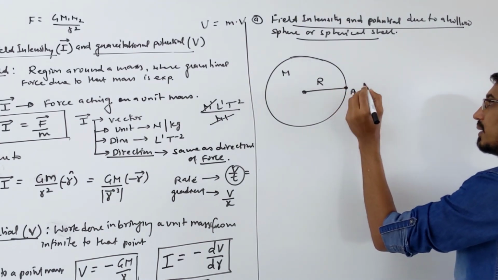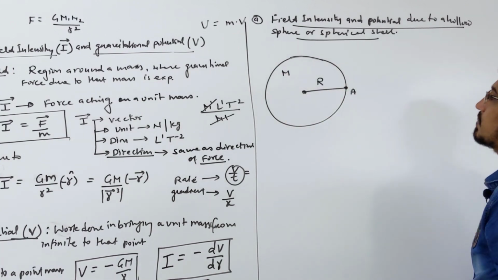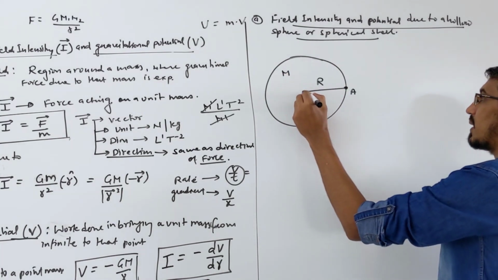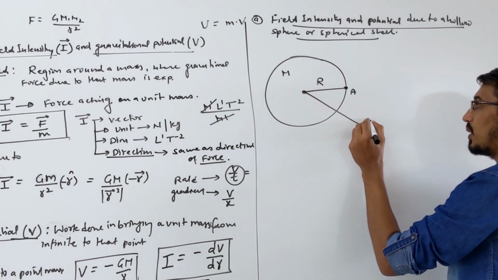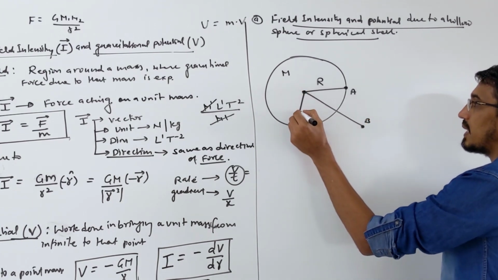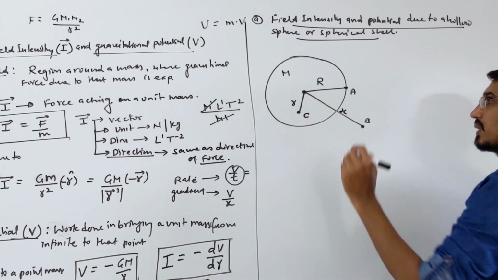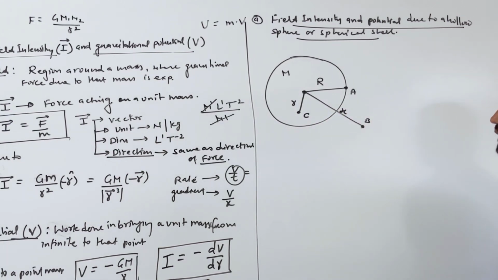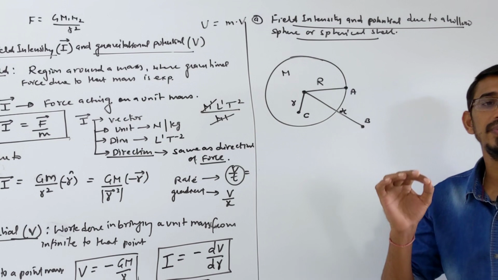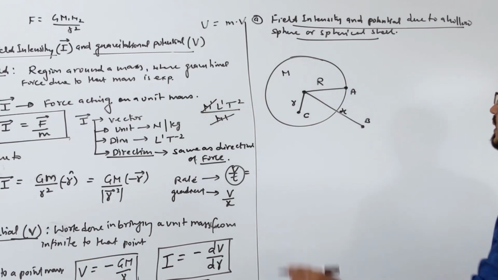Let's say this is a point A, which is on the surface of our sphere. Then one point is, let's say, outside the sphere, that's point B, and one point is, let's say, inside, that point we call C. This distance we call R, this we call some X, okay. At 3 points they will ask you the field and potential, intensity and potential.